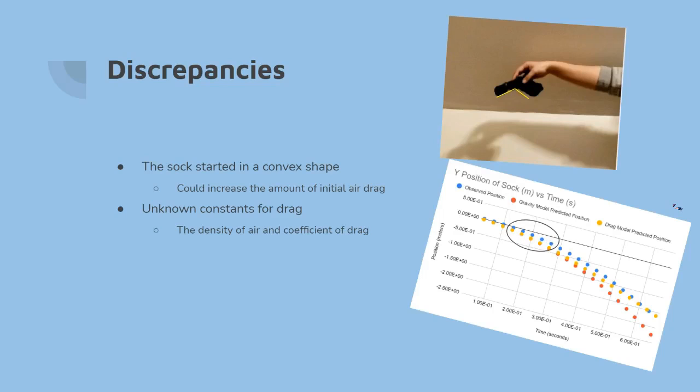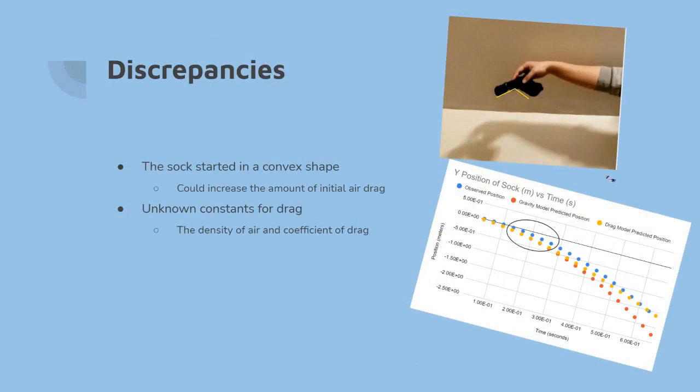Another reason for that could also be the unknown constants for drag. So I actually just used a rectangular container as my coefficient for drag because I didn't know what the actual coefficient of drag for socks was. And also we don't know the actual air density inside of my house. So there could be a lot of things that caused the sock to be a lot slower than what it was predicted to be.